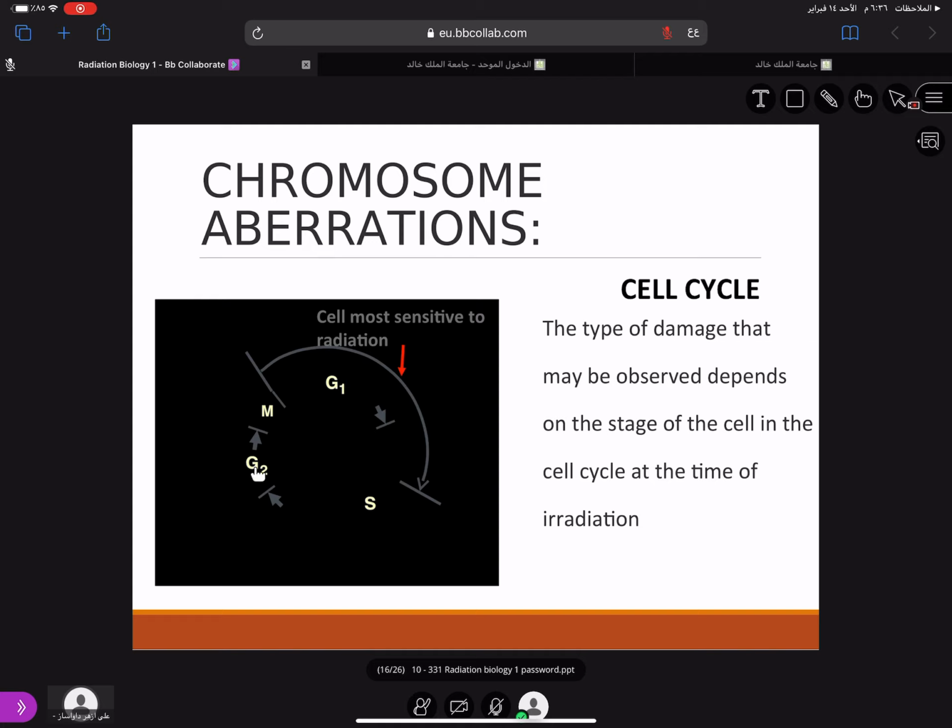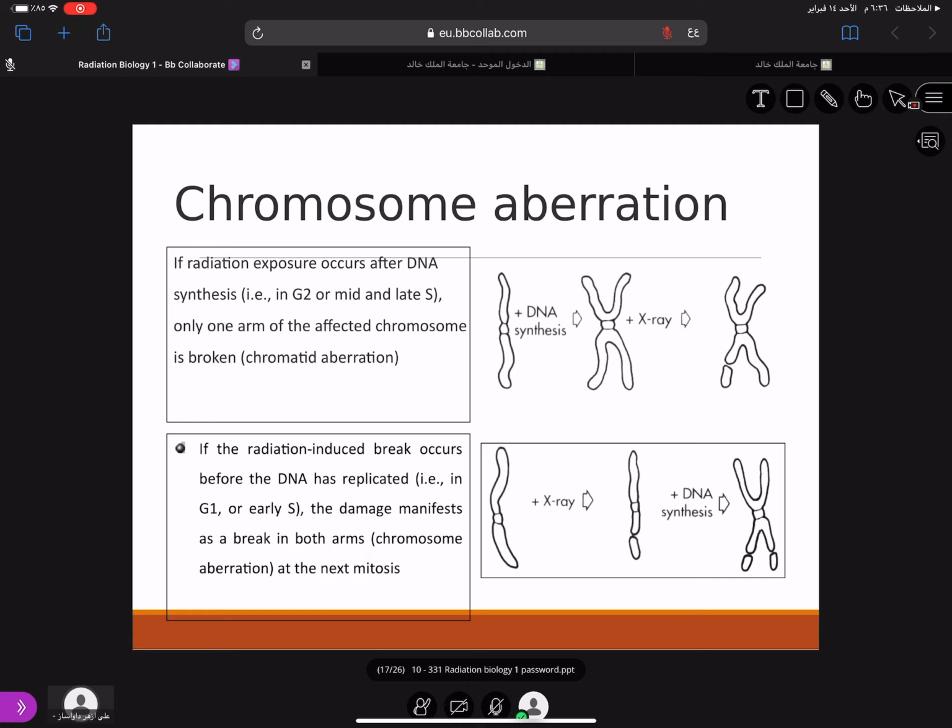Some may be in G2 phase, or late S phase, or M phase, the mitosis phase. When they are in those phases, the cell is not radiosensitive or maybe less radiosensitive. But if it is in this phase, there are chances that the cell can get damaged. So this is the cell cycle.